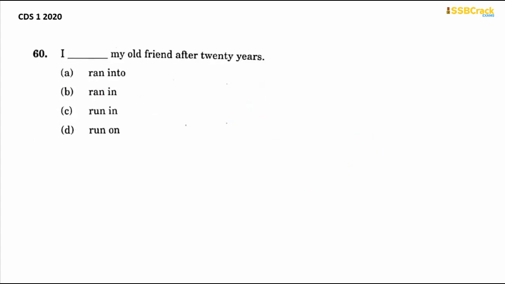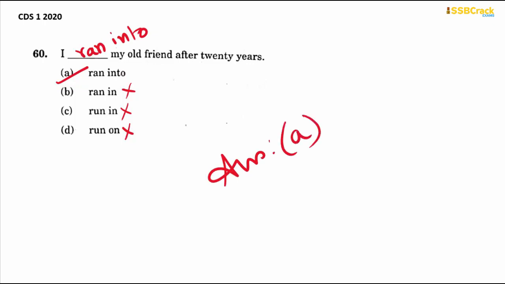Next question then, the last one. I dash my old friend after 20 years. So after 20 years, I ran into, ran in, run in or run on. Ran into is the right phrasal verb to be used, because ran into means to encounter or to meet someone by chance. Whereas ran in means to insert something as an additional matter, which is not applicable. So also run in, and run on is to talk or narrate something at length. So this is also not applicable. So we are going to go with ran into. I ran into my old friend after 20 years. Answer therefore is option A.